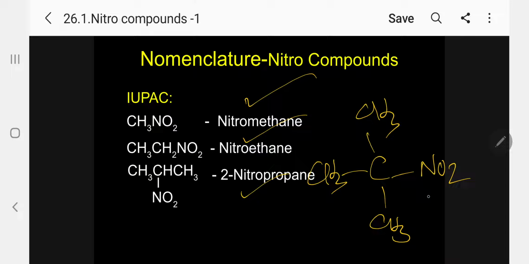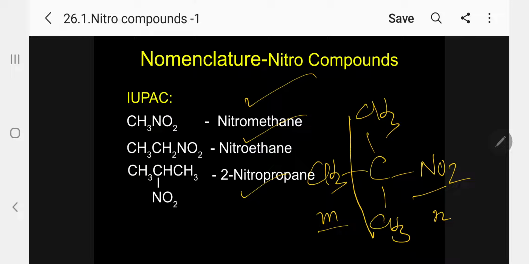Kindly follow. In this case, they will ask what is the IUPAC name for this structure. As per the rule, you take the longest chain. Here N is nitro, M is methyl, and alphabetically methyl comes first. So the IUPAC name is 2-methyl-2-nitropropane. This is the IUPAC name.